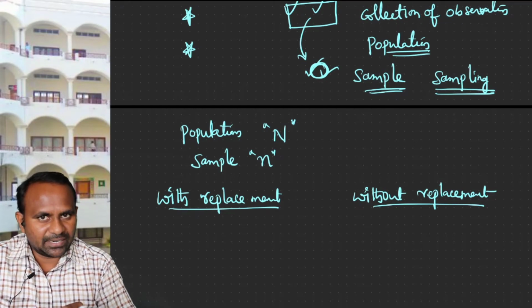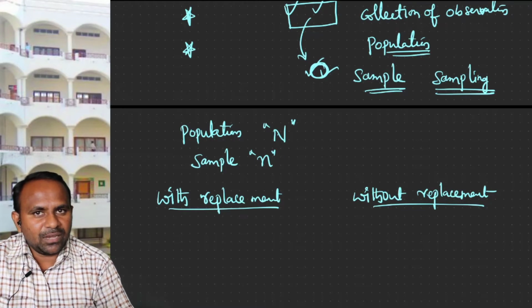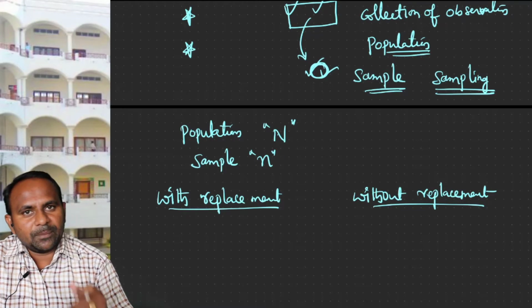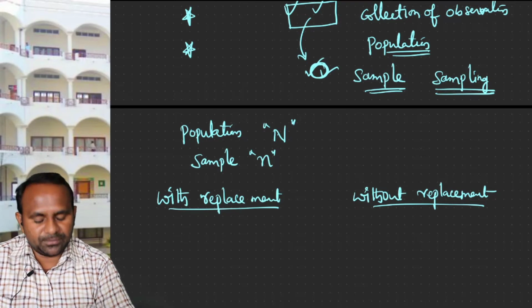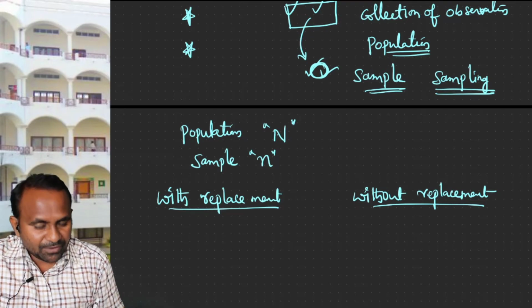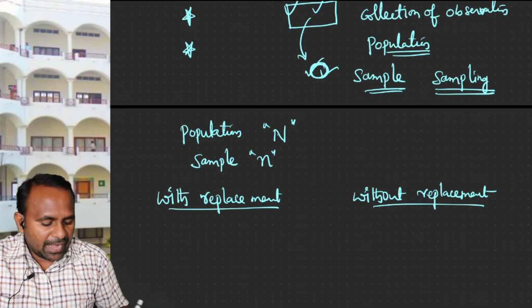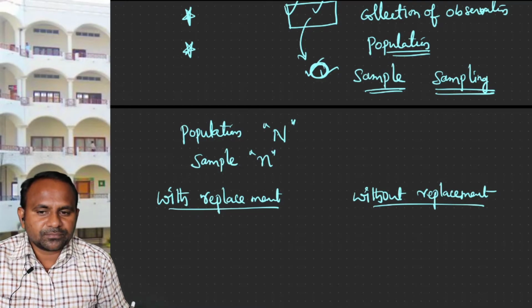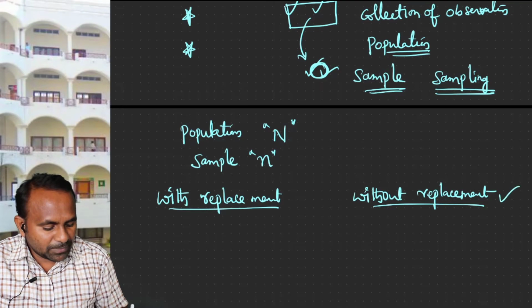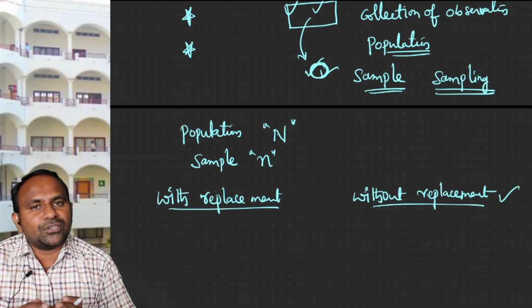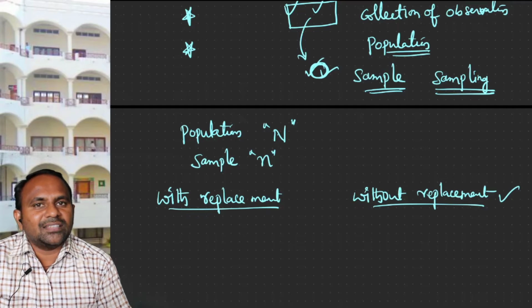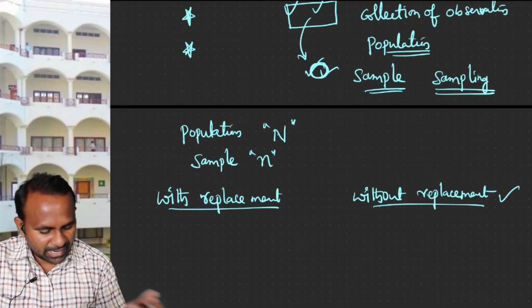Hope you can understand that. So, you are selecting an item in a sample, and after that you are replacing it in the population again while selecting the other sample. That is what is called sampling with replacement. And sampling without replacement means, once an item is selected as a sample, it has no chance to be selected another time in the other sample, I am telling you, right?